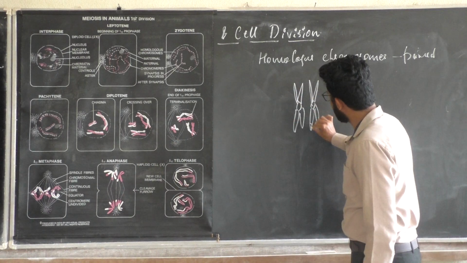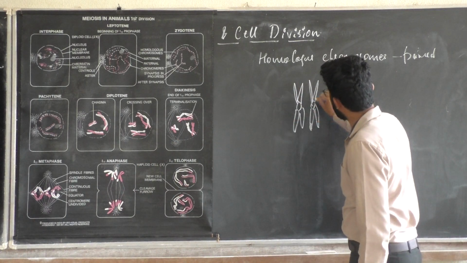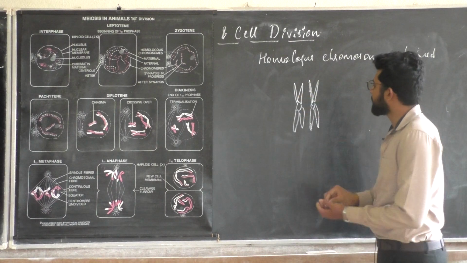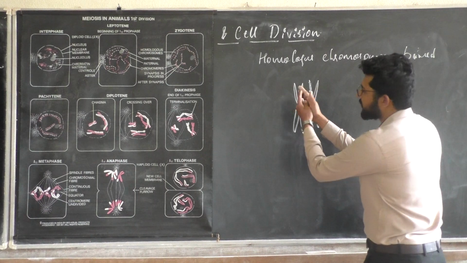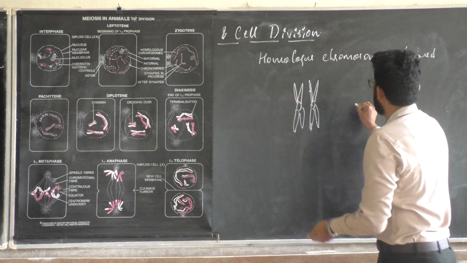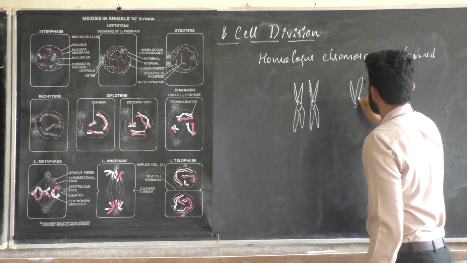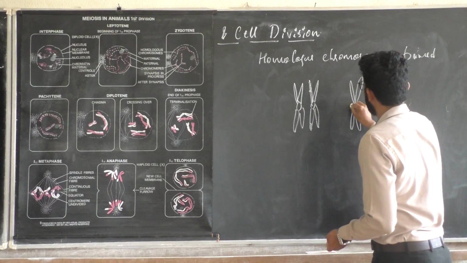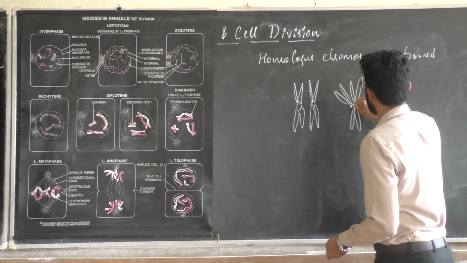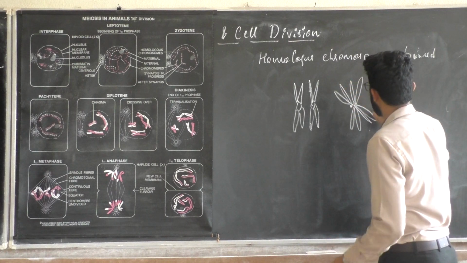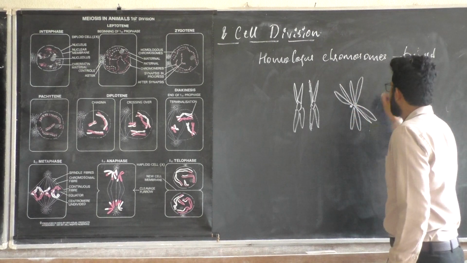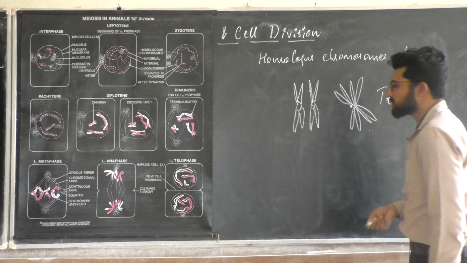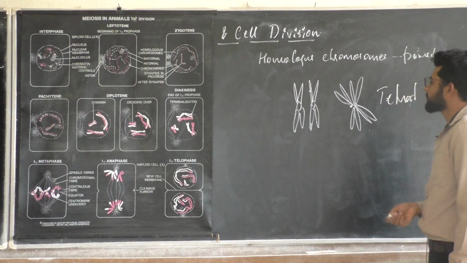Imagine this is a colored part, half will be colored, and this is blank. They will be attached to each other side by side, looking like this. This is one chromosome and this is another chromosome. This stage is called the tetrad.